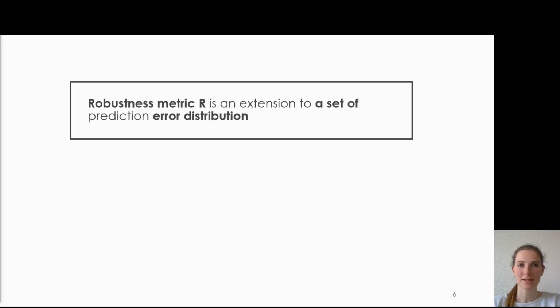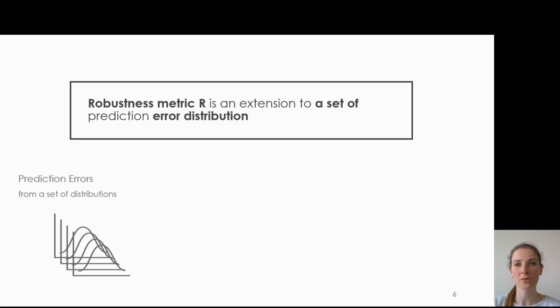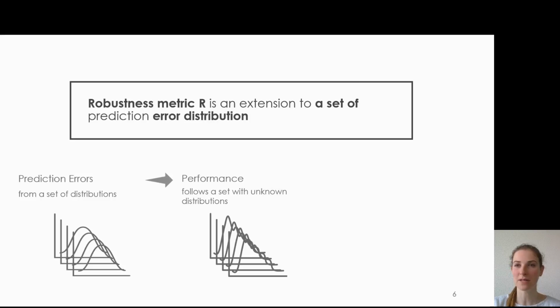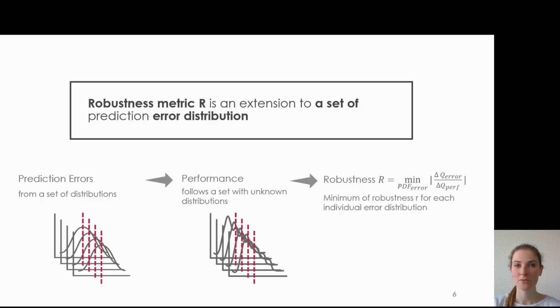We can extend this idea of robustness to analyze not just one single error distribution, but a set of error distributions. We'll look at the set of error distributions and go through the same procedure as before. For each distribution, we determine the performance metric distribution and make this same comparison based on percentiles. From all these, we take the smallest value to give a lower bound on how robust the system is against errors from this set of error distributions. As before, the larger the metric R is, the more robust the system is against errors from this set of